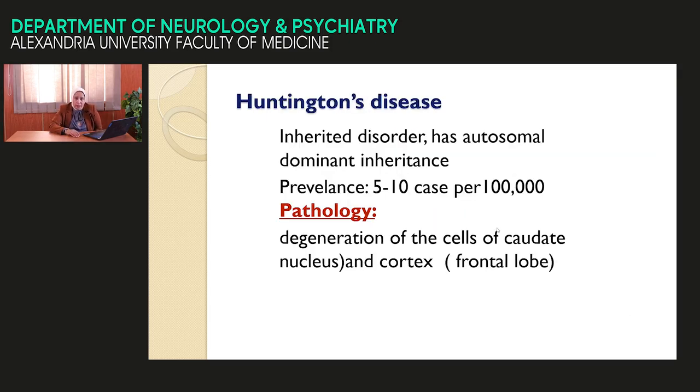We stress on Huntington disease. It is one of the hereditary chorea. It is autosomal dominant due to defect in the huntingtin gene on chromosome 4. The pathology is in the caudate nucleus, but the patient presents with chorea and dementia. So, pathology in the caudate nucleus doesn't explain the presence of dementia. There is another lesion in the frontal lobe.